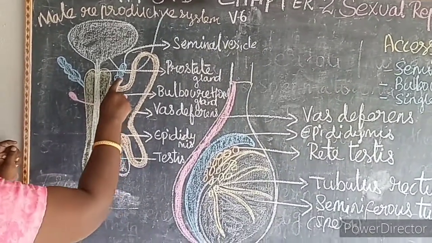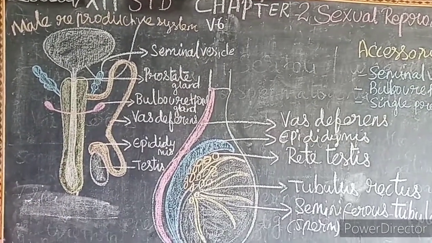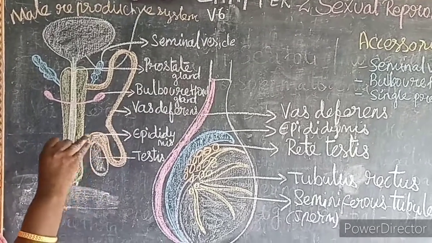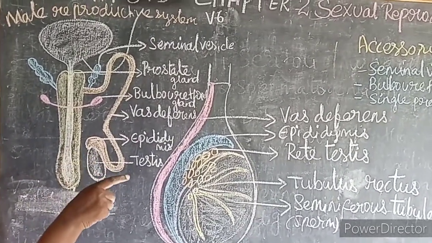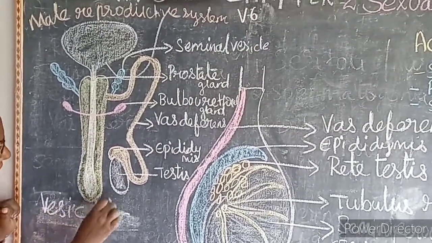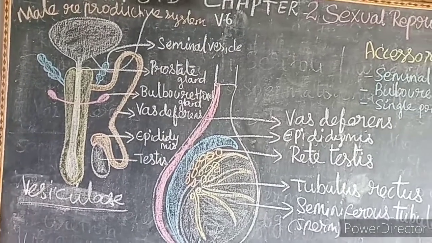So this seminal vesicle secretes alkaline fluid, which contains sugar, fructose, ascorbic acid, prostaglandins, and an enzyme vesiculase. This enzyme is very important because vesiculase helps in sperm motility.